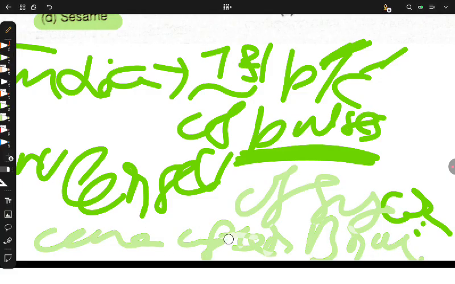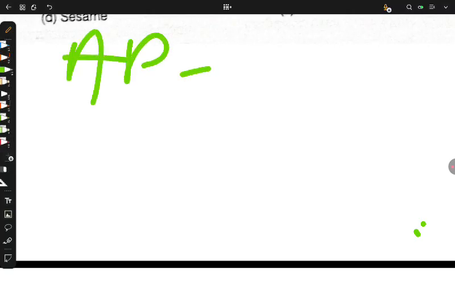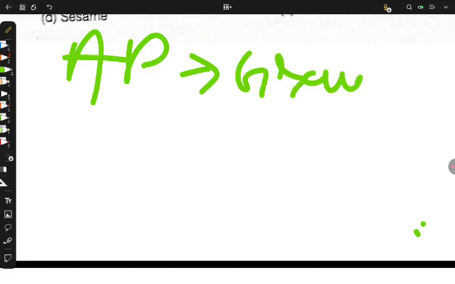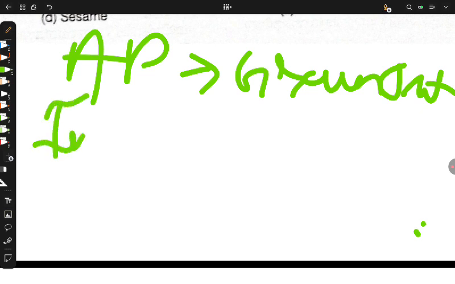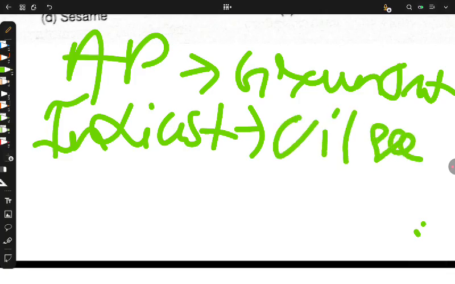Few last points. With this we can conclude our chapter and conclude our video. Andhra Pradesh is the largest producer of groundnut, oilseed groundnut. India is the largest producer of oil seeds.